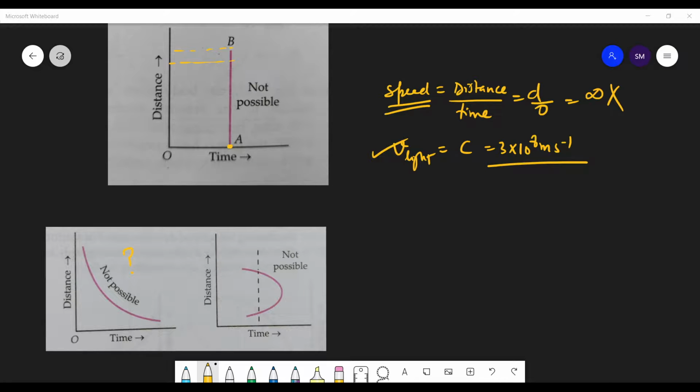Okay, think more, all of you. Sir, there is no point from where the object has started.